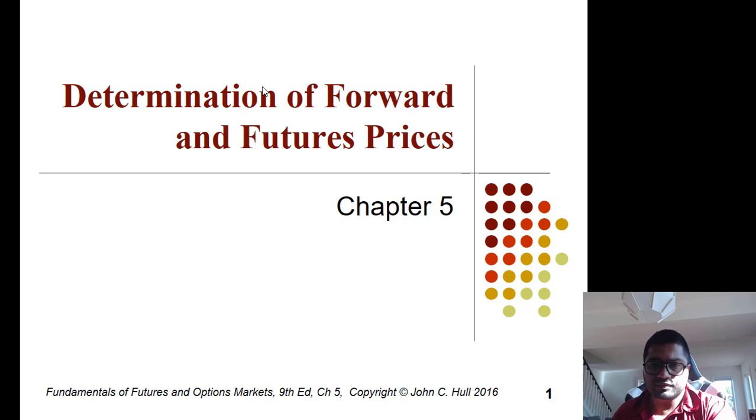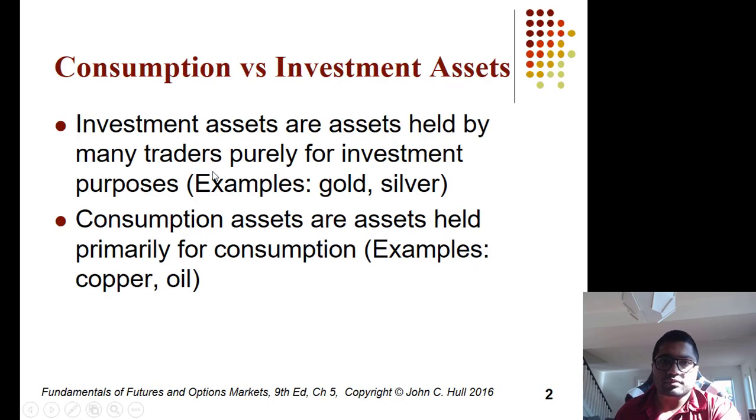So let's start chapter 5. First, the book talks about the difference between consumption assets and investment assets. Consumption means you're using it for production, so you're either a producer or consumer, and you're going to use it in your business. Investment means gold, silver, financial assets, currencies. You're just using it for investment.